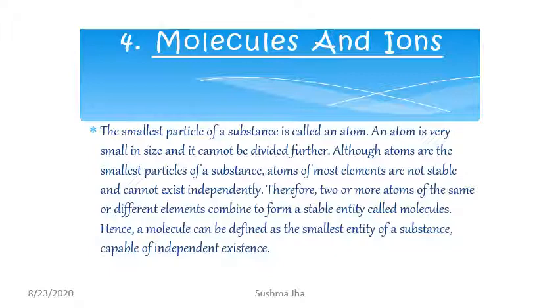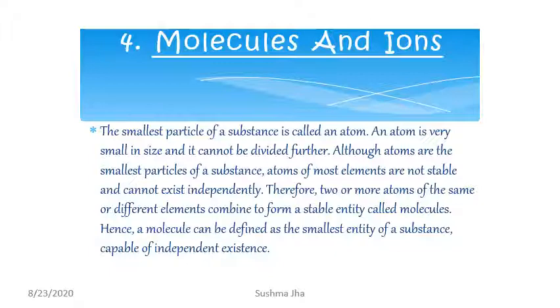The smallest particle of a substance is called an atom. An atom is very small in size and it cannot be divided further. Most elements are not stable and cannot exist independently. So these atoms combine with the same type of atom or different atoms to form a stable entity known as a molecule.